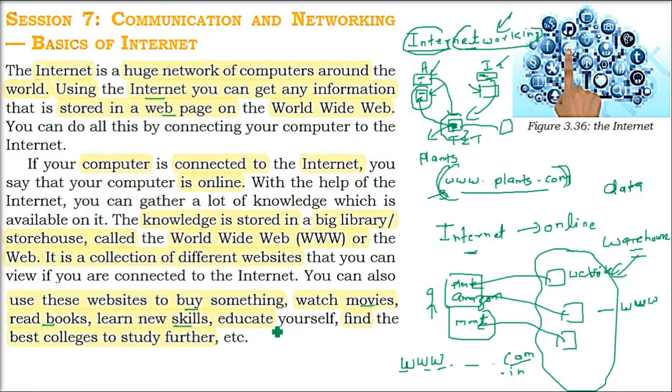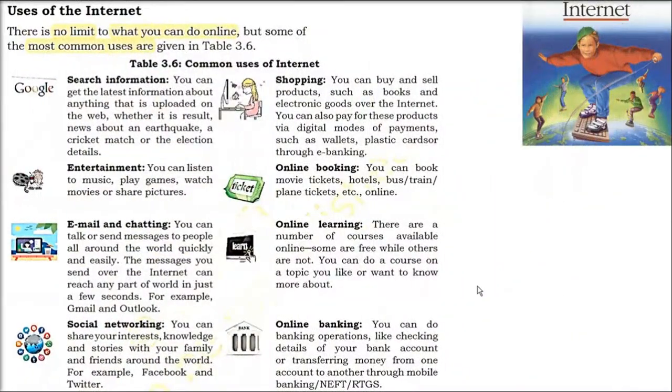So there are so many things. You can buy things, movies, learn a new skill, educate yourself, or get admission for your higher studies. All these things can be done on the internet. So you just saw, there is no limit to the usage of the internet. This is just a vague word for what you can do online. You can do almost everything which you hadn't thought of 20 years back. But now you can do everything.